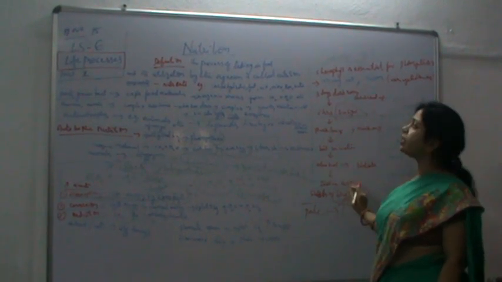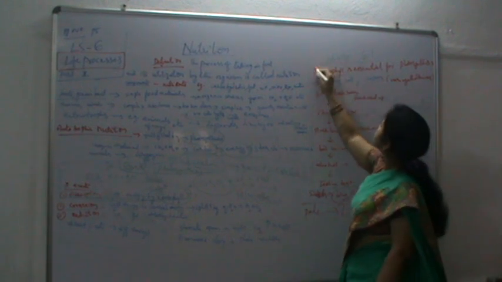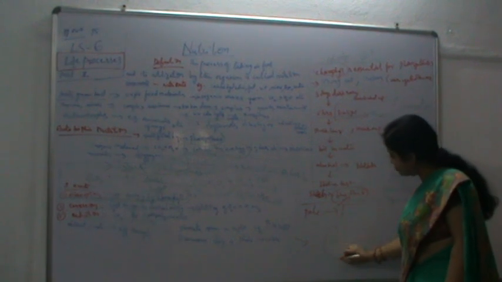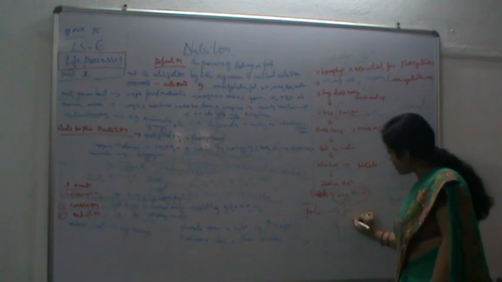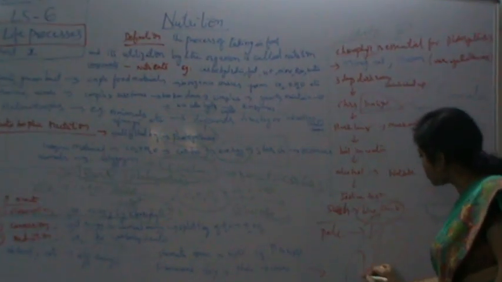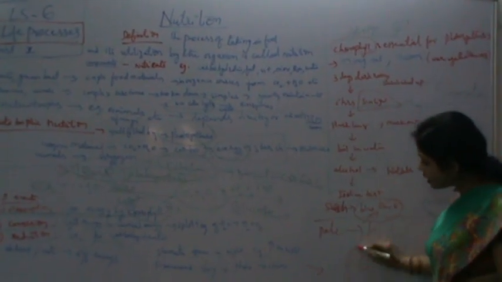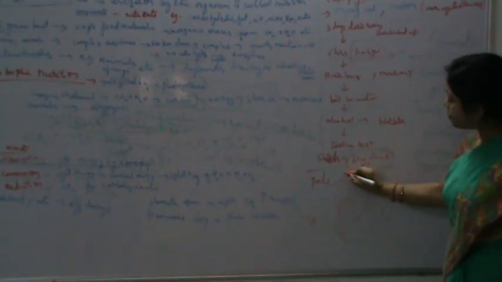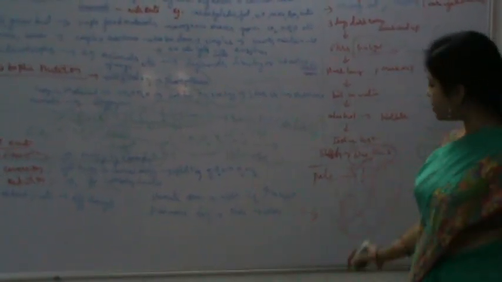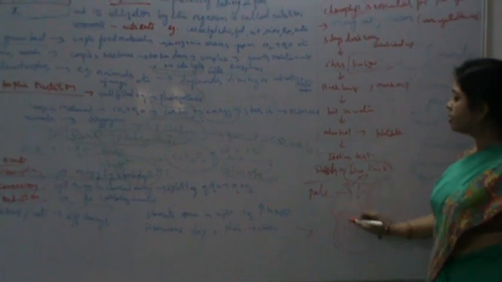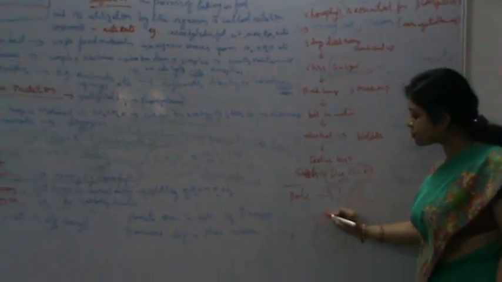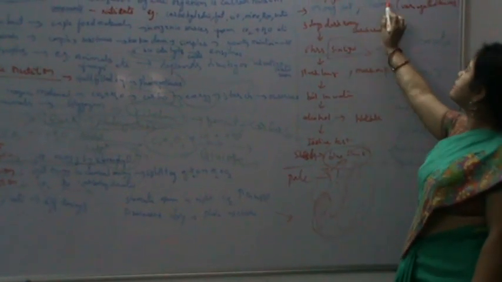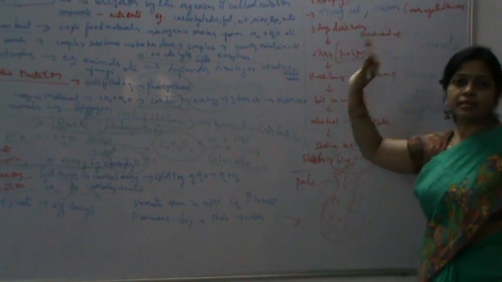So what we are proving here is that wherever the green color was there previously in the leaf, maybe a croton leaf or anything, that will turn into the blue black color. That means the green color only is forming starch. That means this part is going for the photosynthesis. So chlorophyll is essential for the photosynthesis.